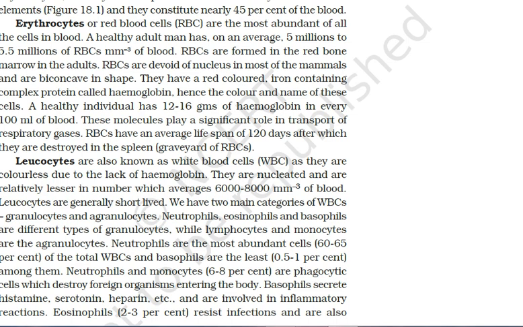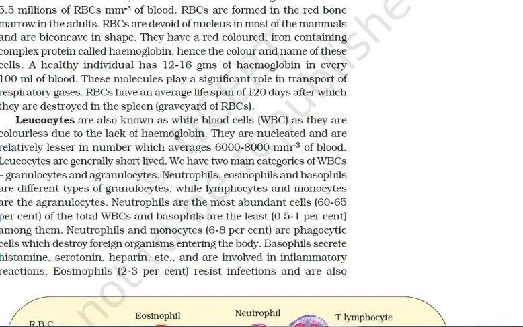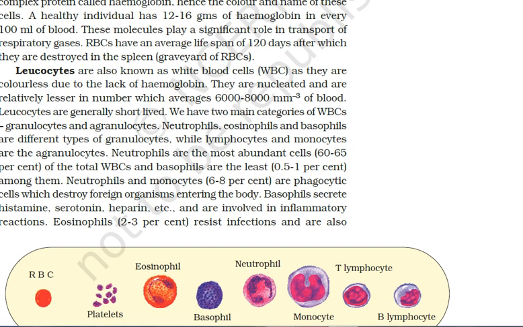The biconcave shape helps in binding of hemoglobin easily. But they lack a nucleus. The nucleus is absent, and the cell organelles too, in most mammals.